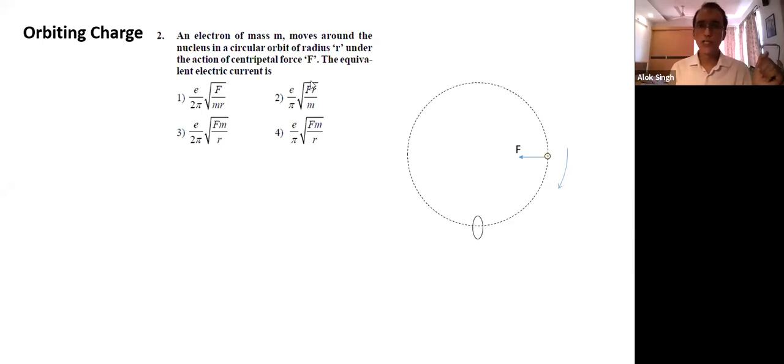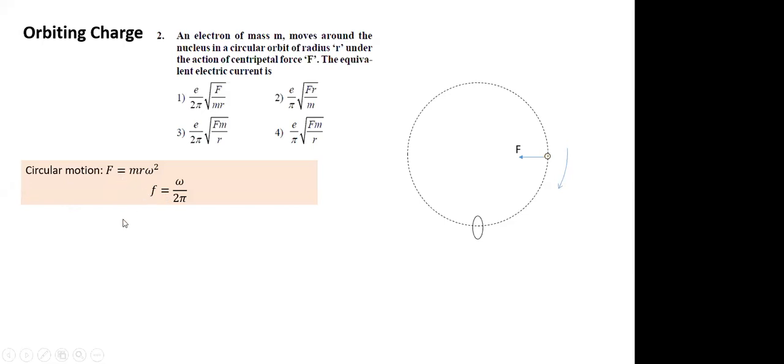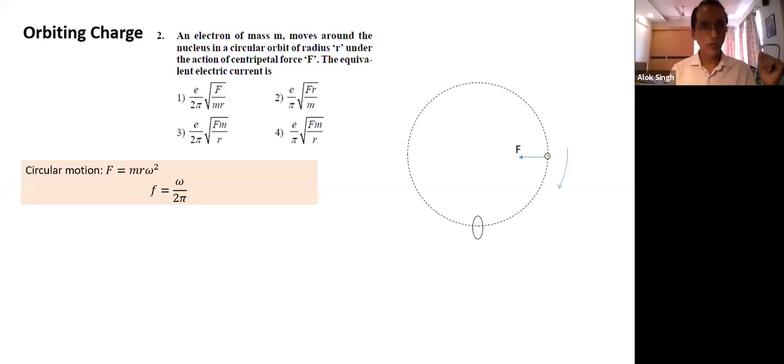So the moment this is given, can we easily solve this question? Now let's do that. It's a circular motion, so I have to use circular motion property. I could have written F as m v square by r, or as m r omega square. I think it's slightly easier to write in terms of omega. And the second thing we must know, frequency is omega by 2 pi, which is enough to solve this question. Can you get an answer now? It's very easy. That's how every question should be.